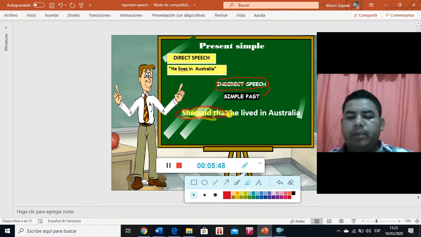Or if it is a group of people, you will say they said that, right? Or if it was you, I will say I said that. That will depend on the context in which you are going to use it.